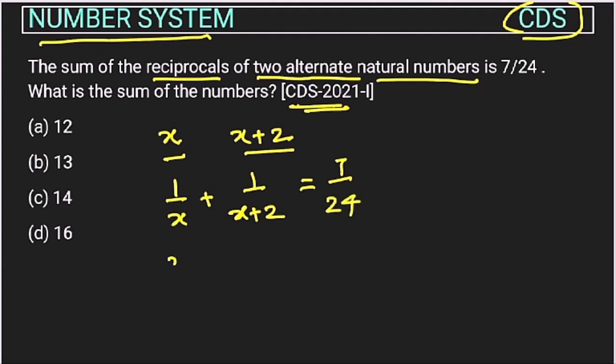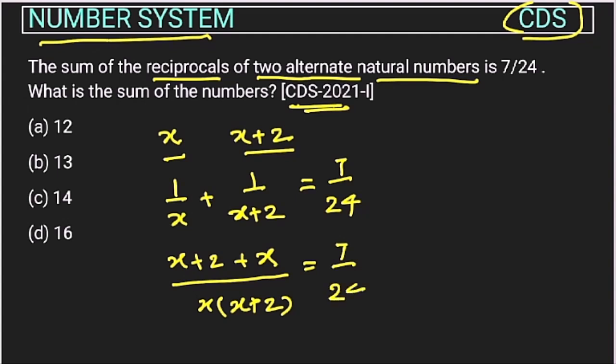So this will become x plus 2 plus x. So here this will come x and x plus 2, right, equal to 7 upon 24. So this will become 2x plus 2. So this will be 2 times x plus 1 upon x into x plus 2, right? So now this is equal to 7 upon 24, right? So we will not solve this, we won't make it as an algebraic equation, we will just try to solve it through trial and error method.